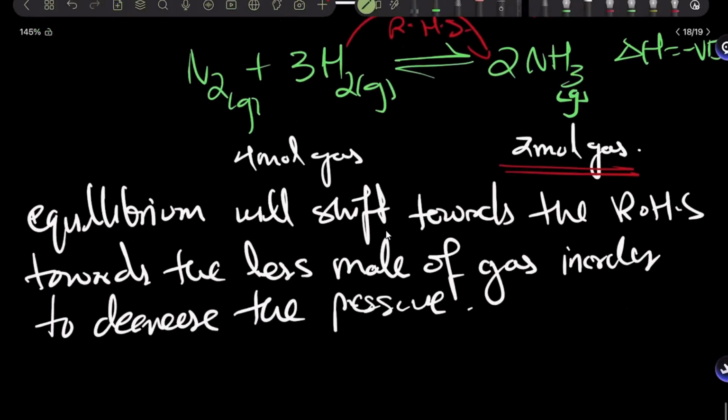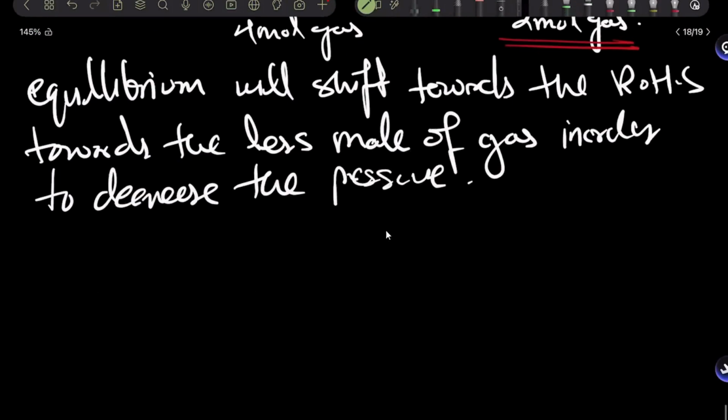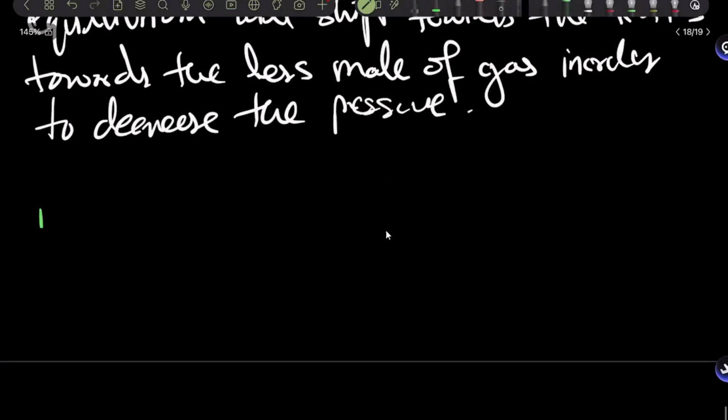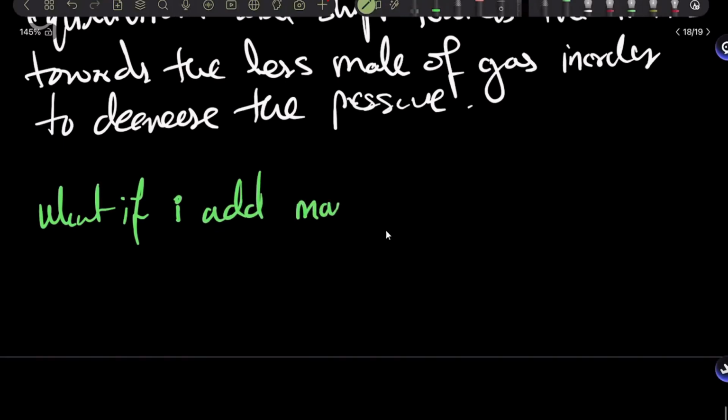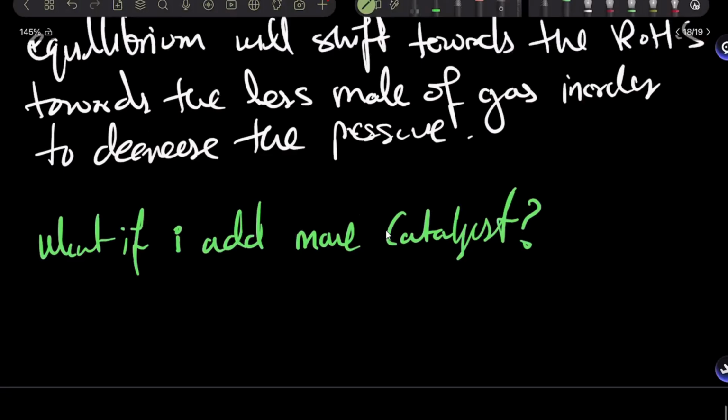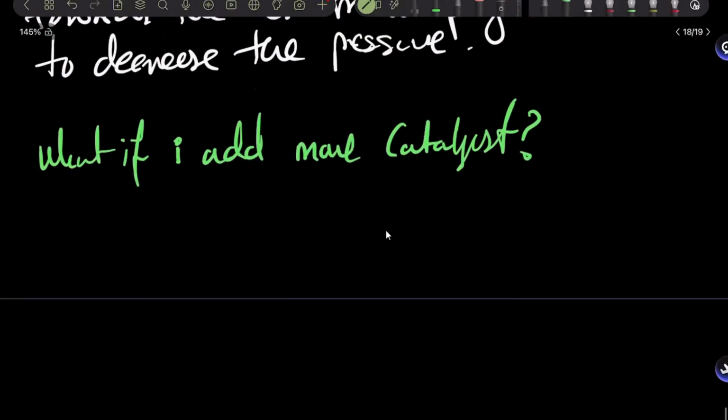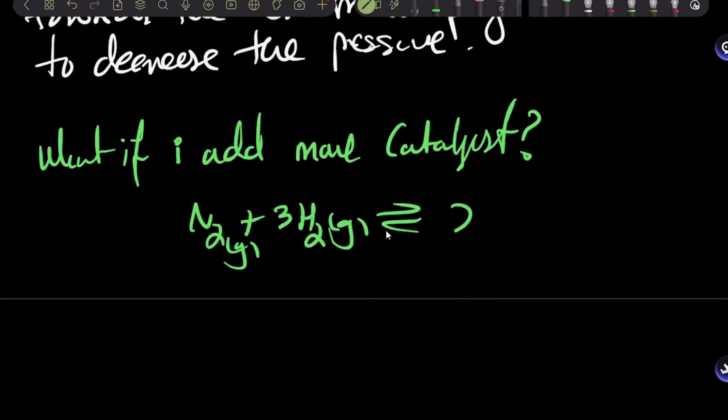Very clear. Yep. And the last thing, what if I add more catalyst? What should happen? Where should the equilibrium position shift if I add more catalyst in this reaction? It would just be like faster, no?